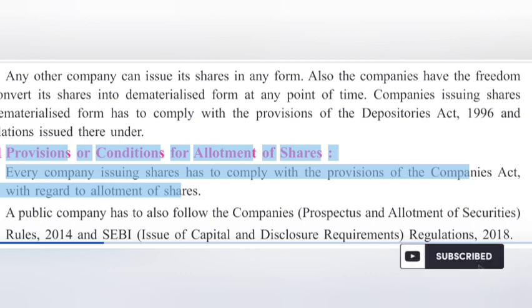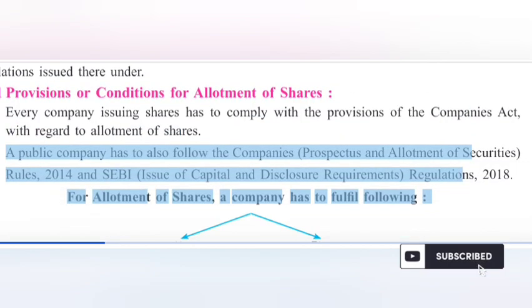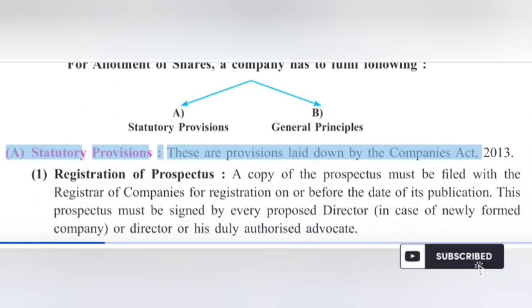3.4.1 Provisions or conditions for allotment of shares. Every company issuing shares has to comply with the provisions of the Companies Act, 2013 with regard to allotment of shares. A public company has to also follow the Companies Rules, 2014 and SEBI regulations, 2018. For allotment of shares, a company has to fulfill following statutory provisions.